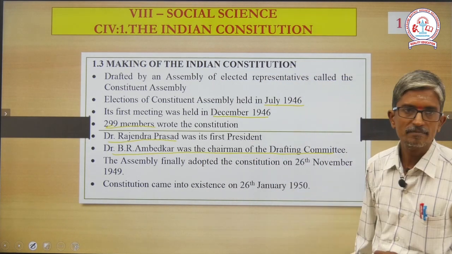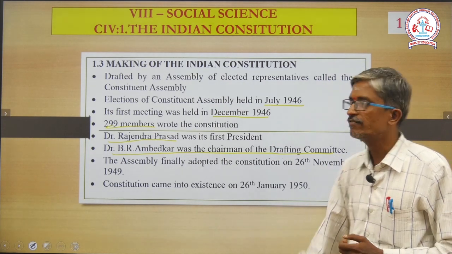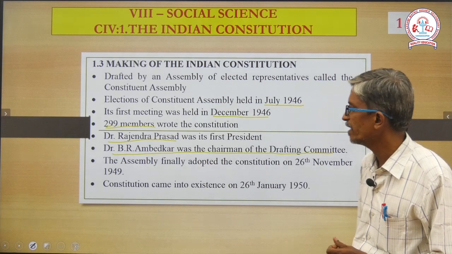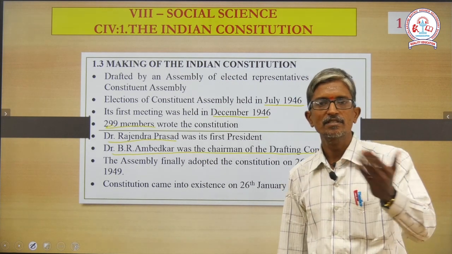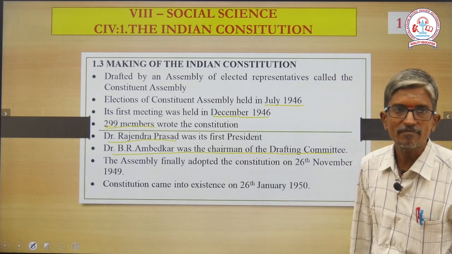So, first one mark: election held July 1946. First meeting December 1946. Members 299. Dr. Rajendra Prasad was its first president. Dr. B.R. Ambedkar was the chairman of the drafting committee.